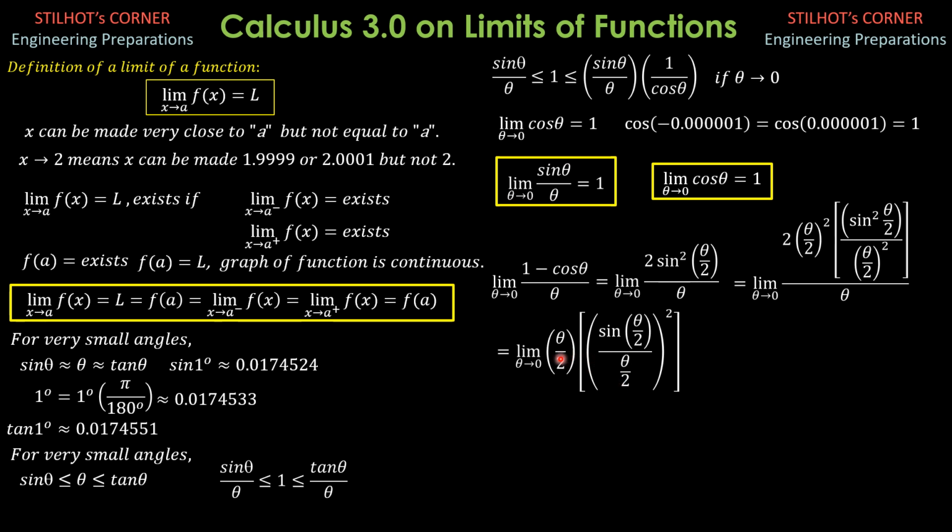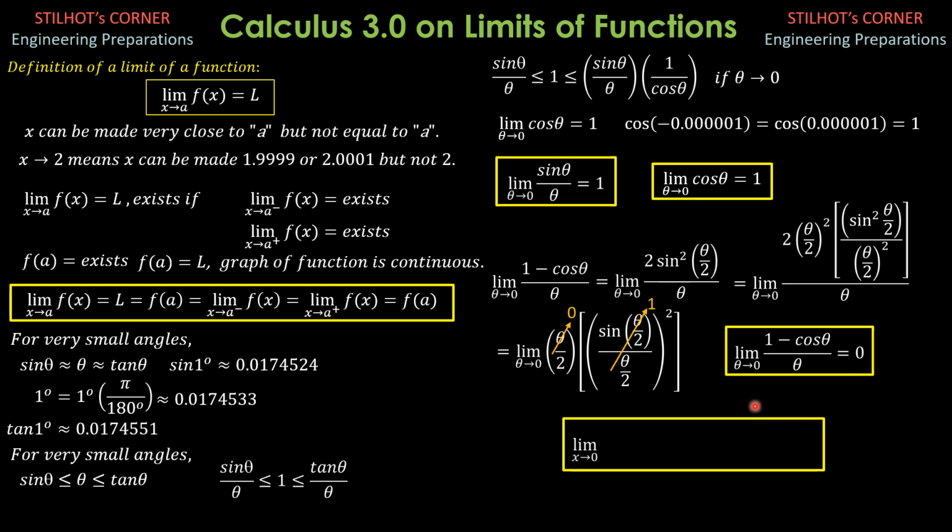Therefore, as theta approaches 0, this is 0, while the limit of sine theta over 2 is 1, because sine of 0 is 0. So this is equal to 1 by the formula there. So this is 0 times 1 squared, and 0 times 1 squared is still 0. So we conclude that the limit of (1 minus cosine theta) over theta as theta approaches 0 is 0. So these are very important formulas, especially for evaluating limits of functions involving trigonometric expressions or trigonometric functions.